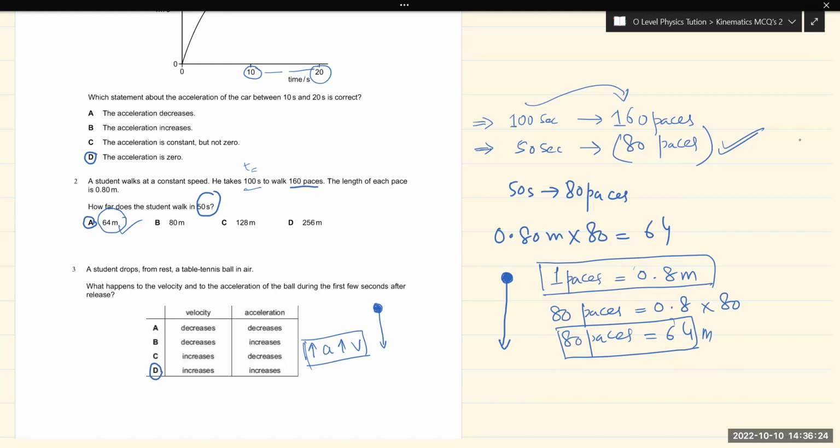Now the next question, number 3: a student drops a tennis ball from rest in air. What happens to the velocity and to the acceleration of the ball during the first few seconds after release? Obviously, after the first few seconds, the velocity will increase when the ball drops. Due to the gravitational force, the velocity of the ball increases. The rate of change in velocity is acceleration, so acceleration will also increase. So option D is the right answer: velocity and acceleration both will increase.